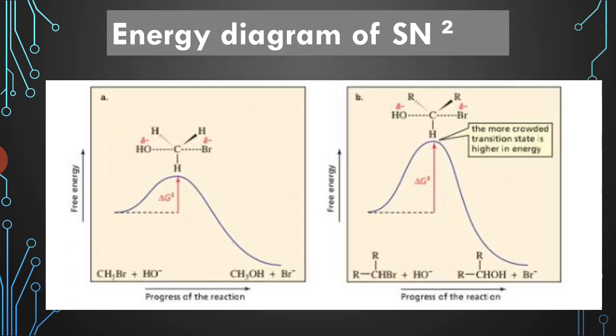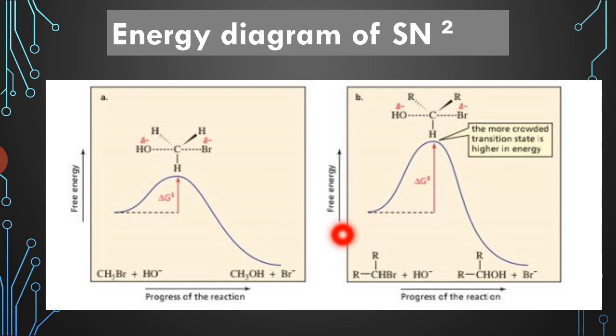Next, the energy diagram of the SN2 reaction. The graph of potential energy versus reaction coordinate is called the energy profile diagram. The highest peak in the curve represents the transition state, and the difference in energy between reactant and transition state is called the energy of activation, and between the product and reactant is called the enthalpy change, also called the heat of reaction.